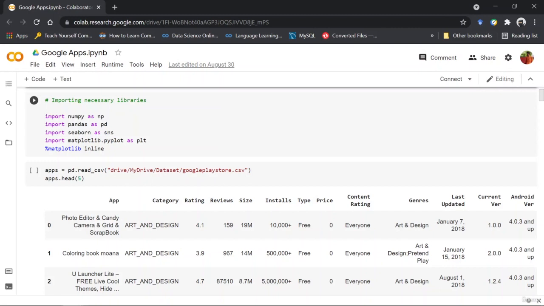Using NumPy, mathematical and logical operations on arrays can be performed easily and very efficiently. The next you can see is Pandas. Now it is a library for data manipulation and analysis. In particular, it offers data structures and operations for manipulating numerical tables and time series. So both of these are actually for data manipulation or data handling.